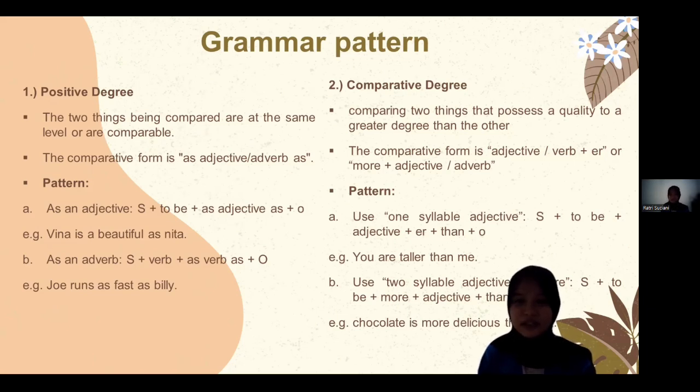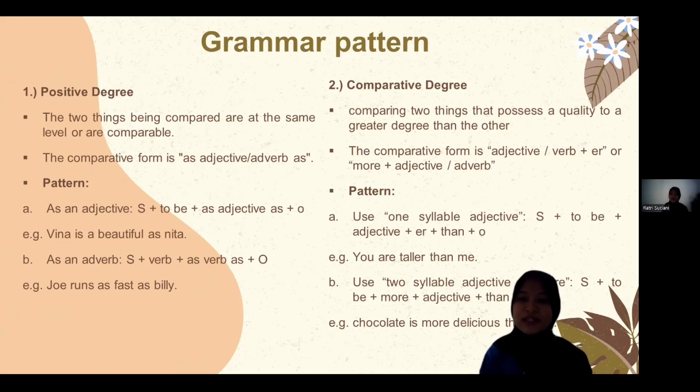Comparative degree is for comparing two things where one possesses a quality to a greater degree than the other. The comparative form is adjective or adverb plus er, or more plus adjective or adverb.